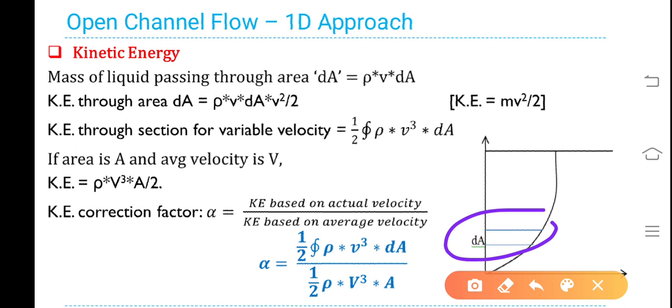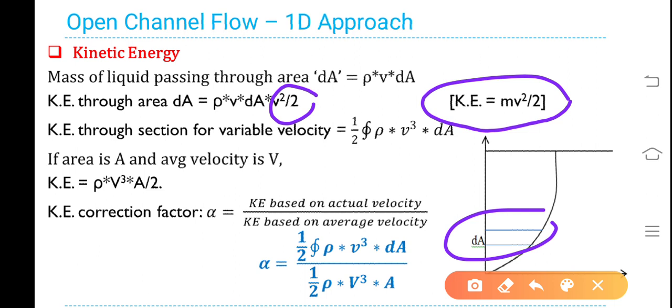Now kinetic energy through the area dA is equal to half m v squared. We know that kinetic energy is equal to half m v squared. Therefore, half v squared multiplied by mass rho v dA.